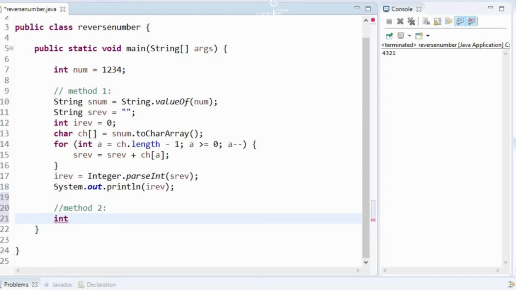Let's initialize int quotient is equal to 0, int reverse is equal to 0.